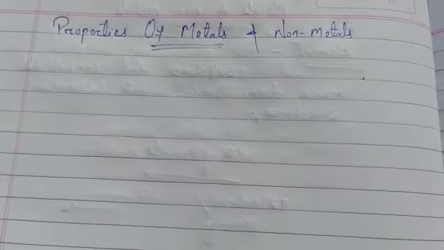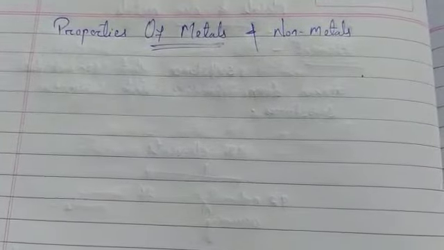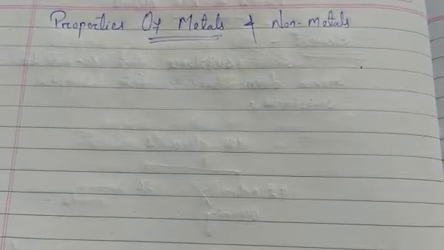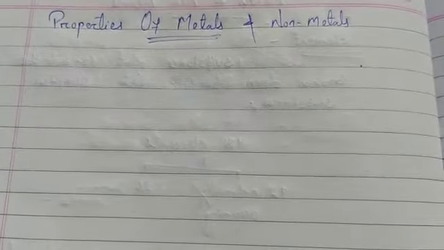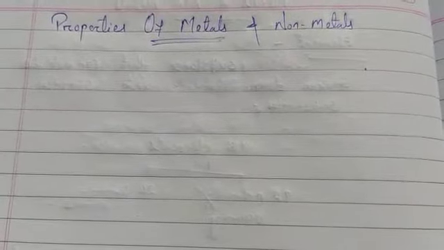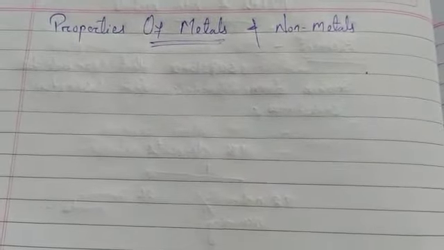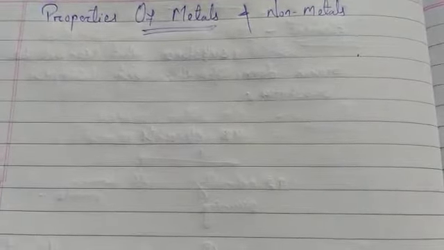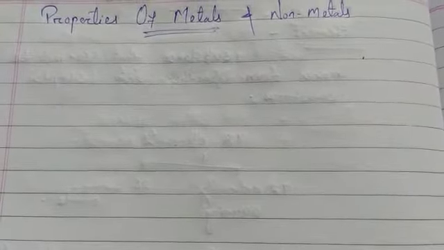In the previous class, we had already discussed metals and non-metals, and how elements are classified into metals, non-metals and metalloids. So now we will see the properties of metals and non-metals. They have different properties. Metals and non-metals react with each other to make compounds.